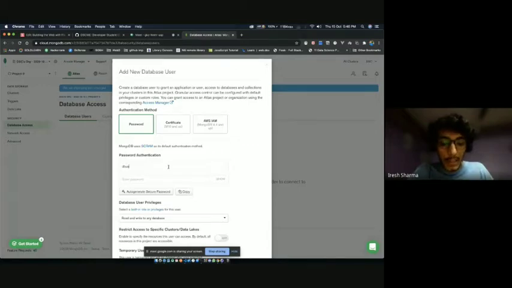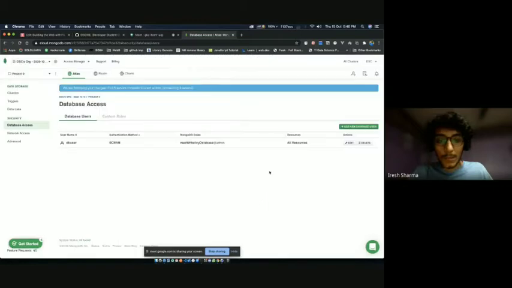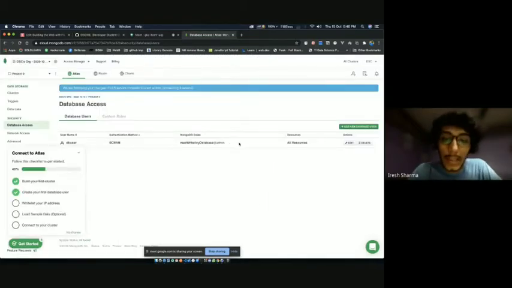So we're going to make a DB user and password. I'm going to make a normal password, and go ahead and add user. So this made a database user. Please make sure you remember the username and the password. That is very important. You can obviously create more users, but it's better if you remember.